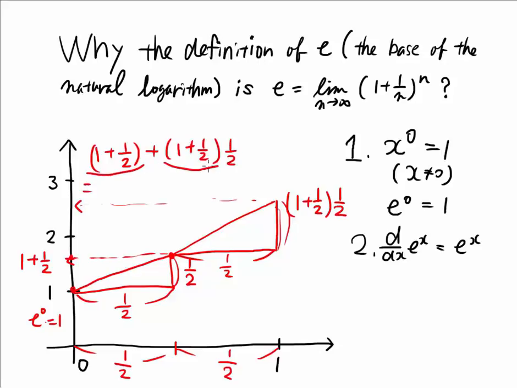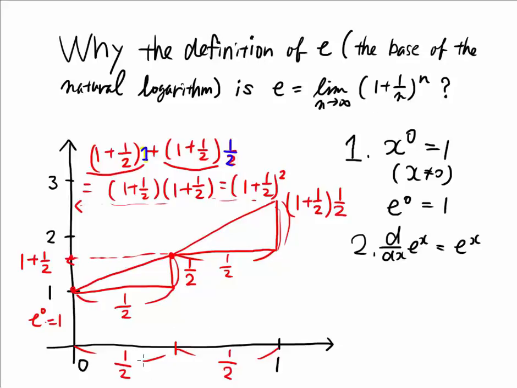I factored out this 1 plus 1 over 2, and then here is 1 and 1 over 2 factored out. So here is 1 plus 1 over 2, that means 1 plus 1 over 2, squared. Yeah. Now you see some kind of pattern here.